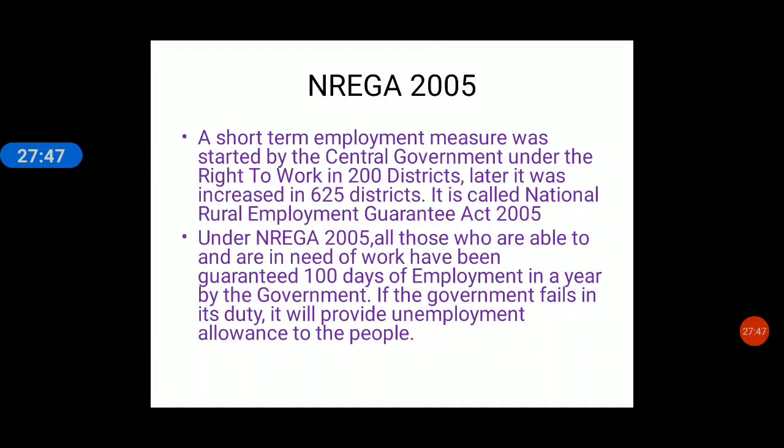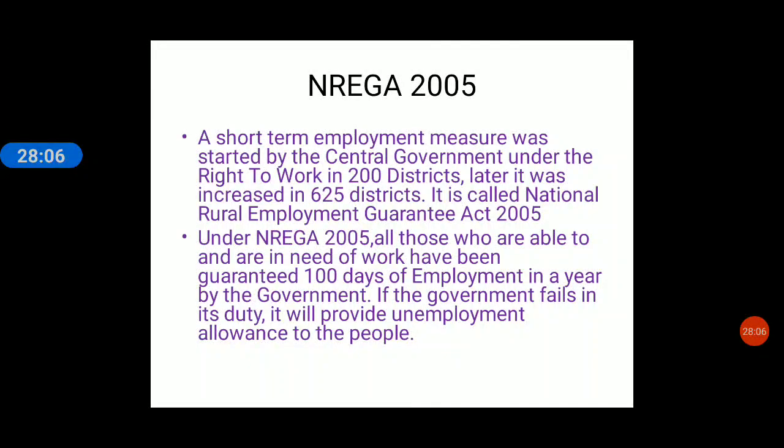Now, what does this NREGA mean? It is a short term employment measure, this is very important, please pay attention. It is a short term employment measure started by the central government under the right to work. According to the right to work, every individual who is able to work should get employment.